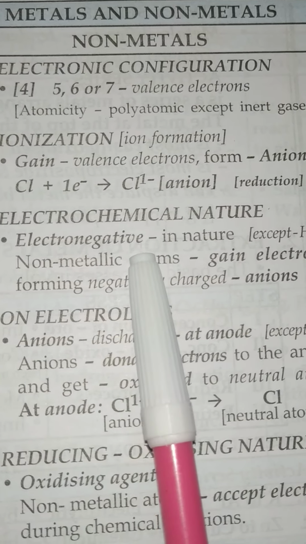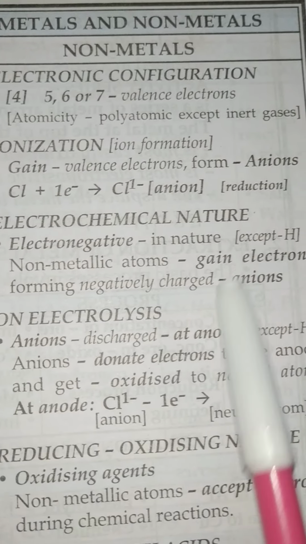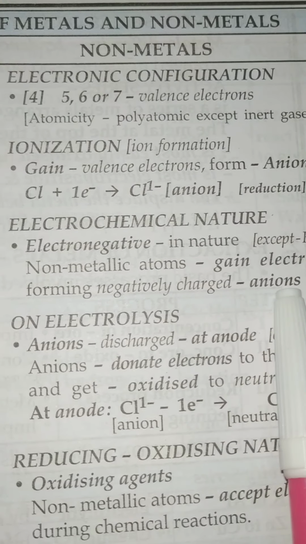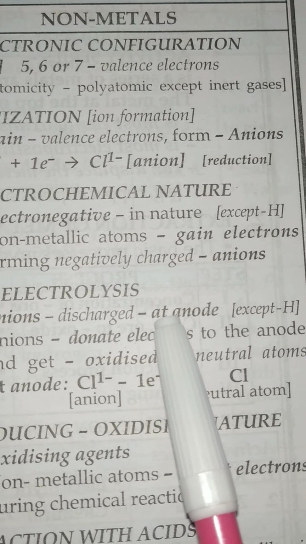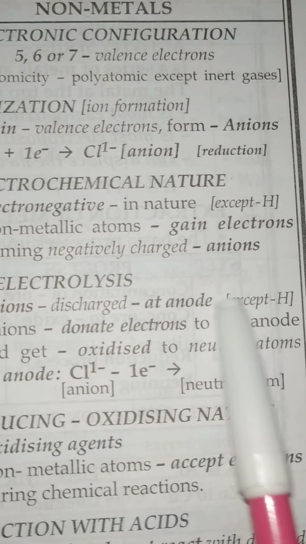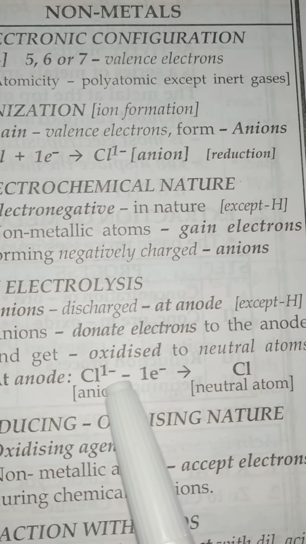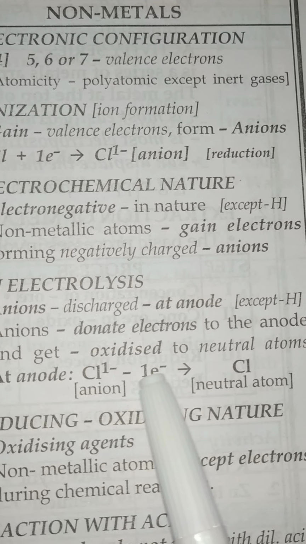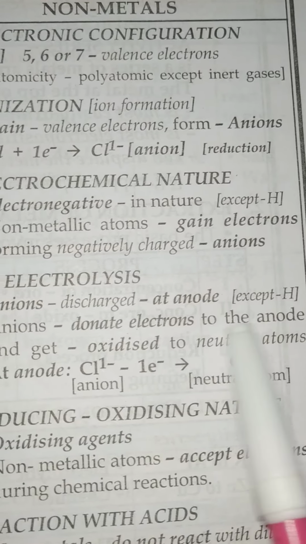Electrochemical nature: they are electronegative in nature except hydrogen, because they gain electrons and they form negatively charged anions. Now on electrolysis, anions will discharge at the anode. Anions will donate electrons to the anode, and they will oxidize to the neutral atom like chlorine. It will donate the electron, and that's why it will form a neutral atom, that is a chlorine atom.